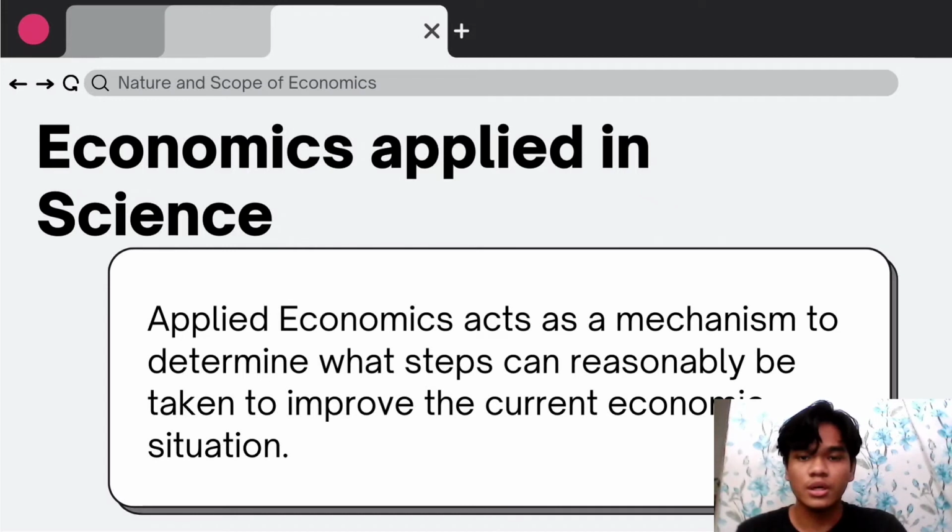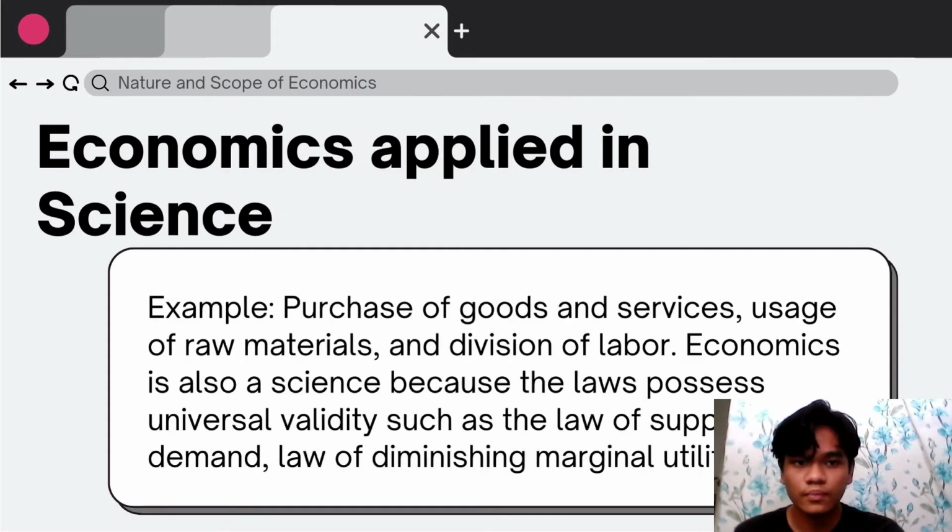This requires analysis, and also like in science, there are various laws such as the laws of supply and demand. For example, purchase of goods and services, usage of raw materials, and division of labor. And just like I said earlier, it is applied as science because of its laws and theories.